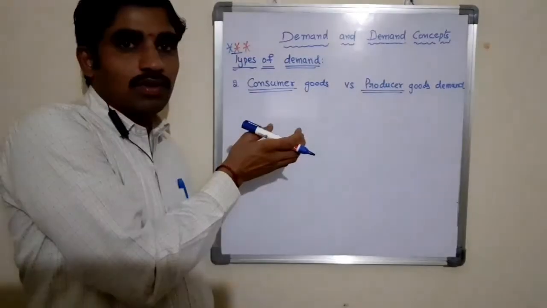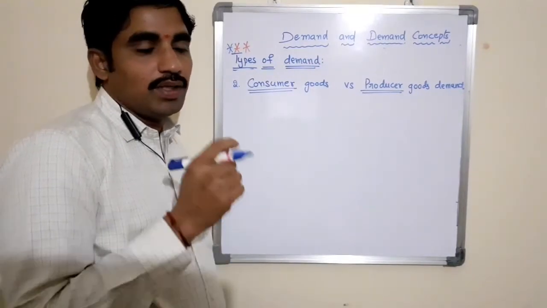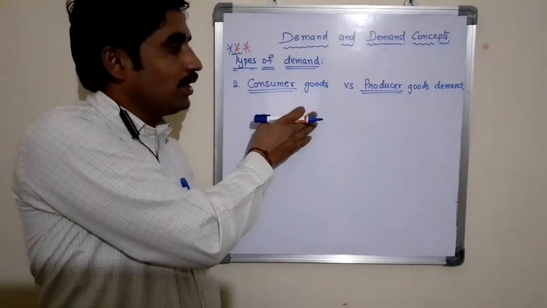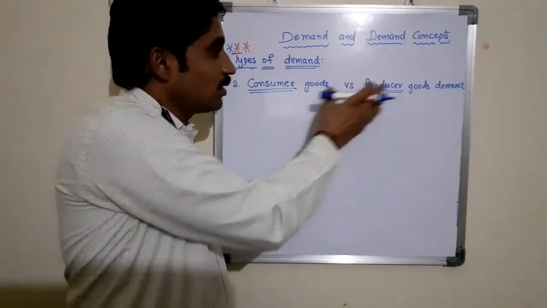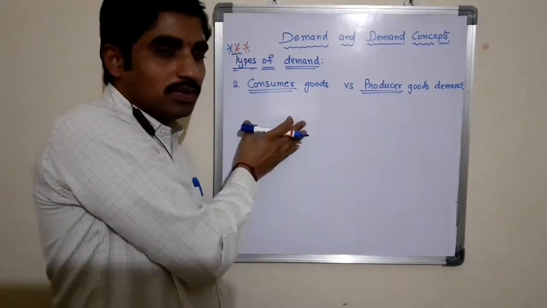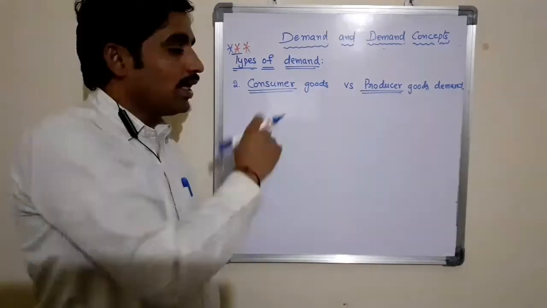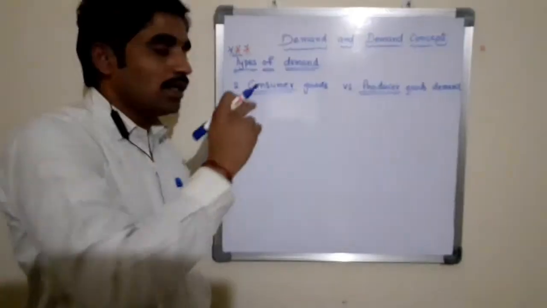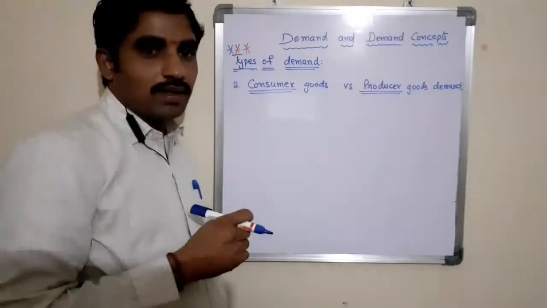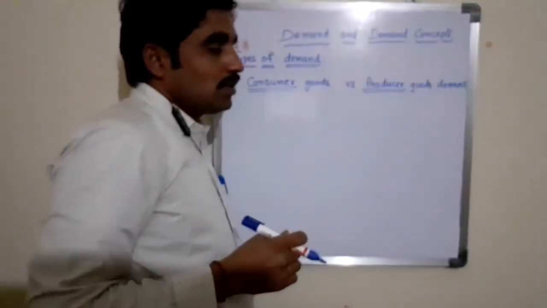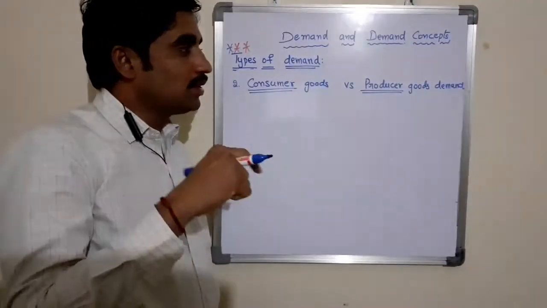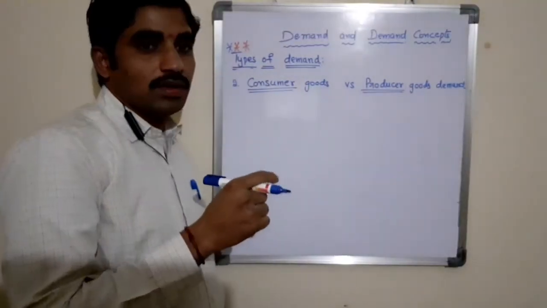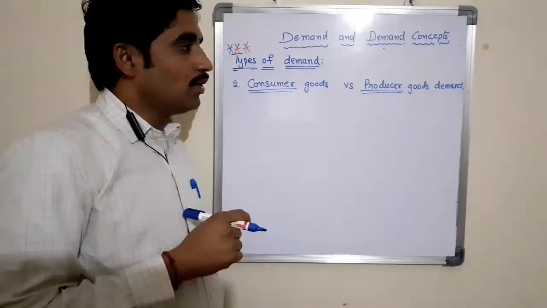Here it is based on the usage of goods. Based on the usage of goods, we can divide into two: consumer goods and producer goods. Consumer goods give the ultimate satisfaction after consuming by the consumer. Producer goods are the goods used for further production. The demand for those goods is known as producer goods demand.